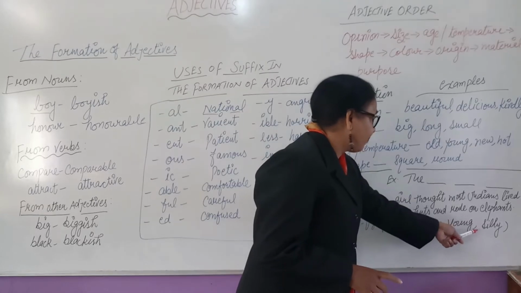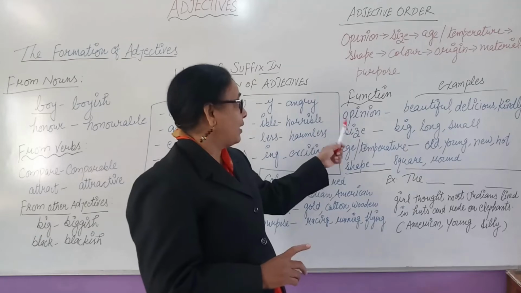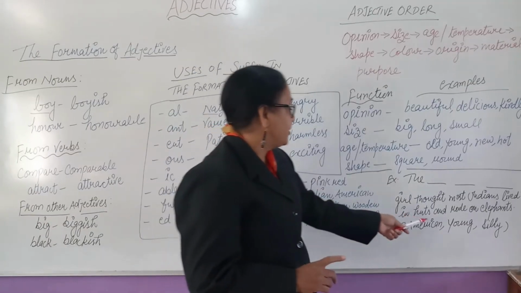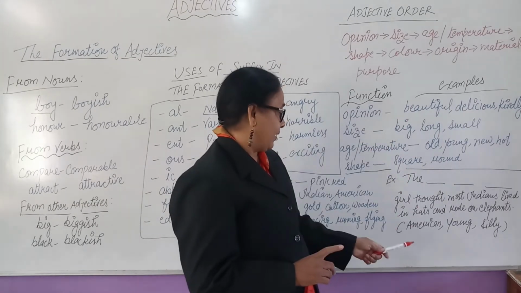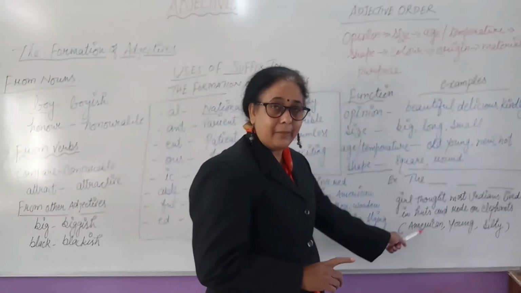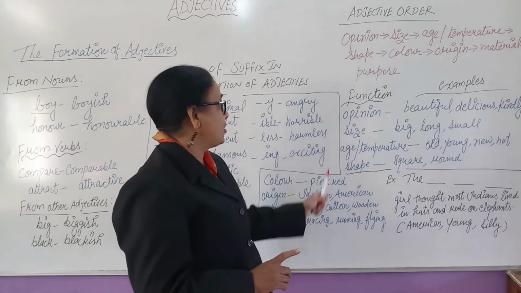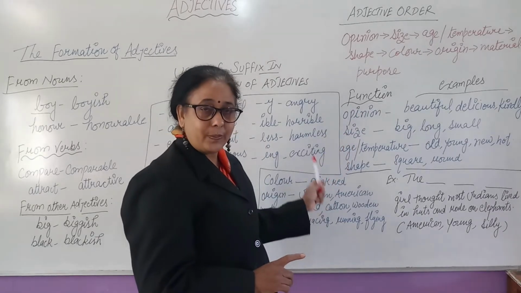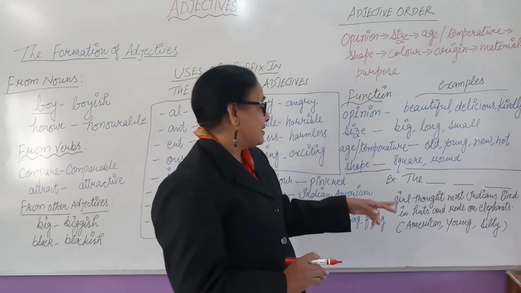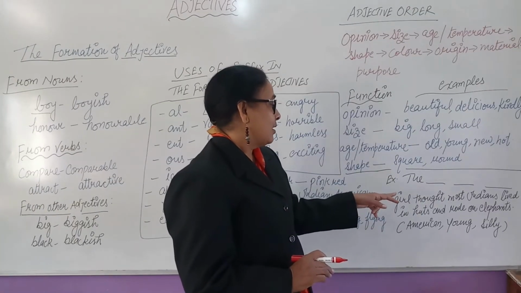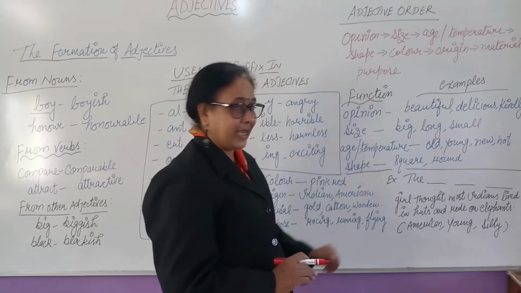Now it is silly. Silly means opinion. Okay. So first will come opinion. Then young. Young means age. So age will be followed by the opinion. And then comes the origin, American. So it will come at the last because origin comes after the age and age comes after the opinion. Okay. So this order we have to follow. So what we will write? Silly young American girl thought most Indians lived in herds and rode on elephants.